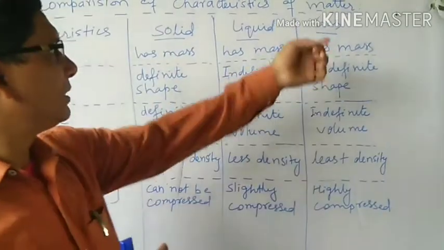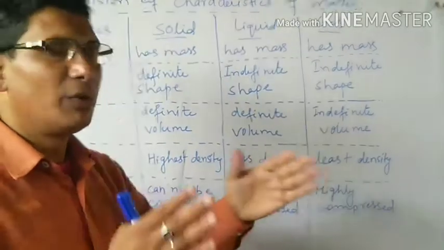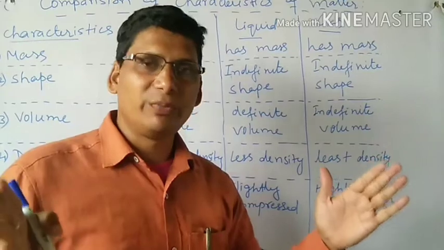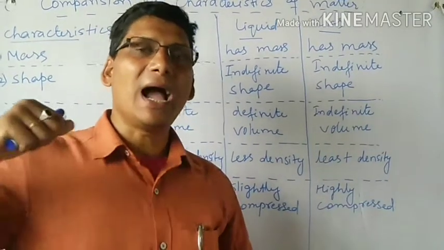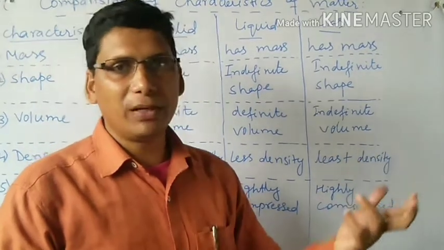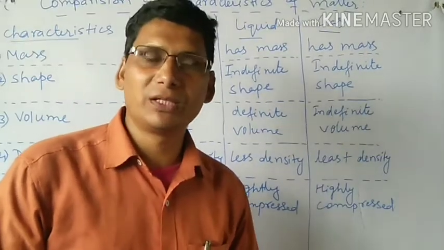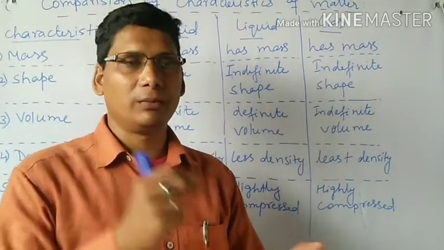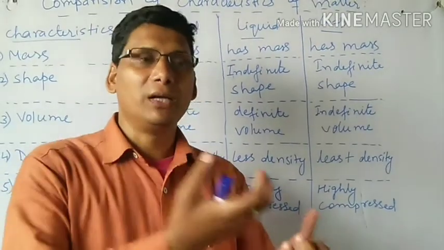Now if you come to the gases, molecules are very far from each other, and as intermolecular space is high, it is highly compressible. Same simple experiment you can do with the help of this syringe. Take the syringe, remove the needle, don't take anything, just pull the piston upward, it will suck the air in.